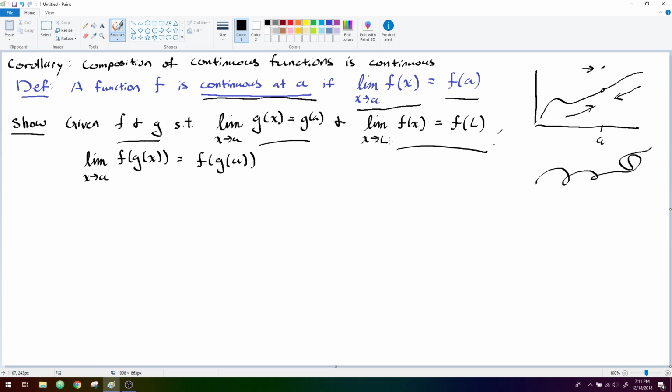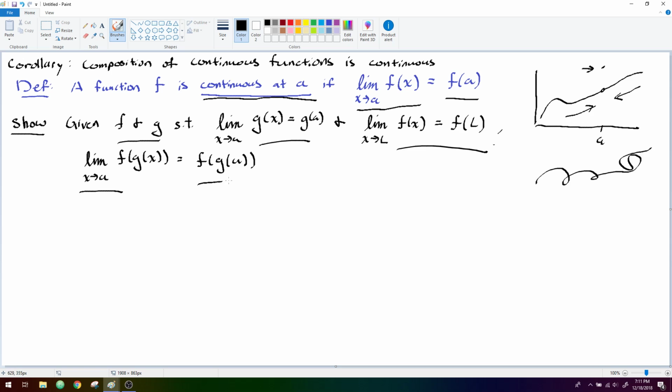And as x approaches L, f of x approaches f of L. Now, if we want to reason about what f of g of x approaches as x goes to a, we can actually prove that we're guaranteed that it also approaches f of g of a. So that the composition of these two functions is itself going to be a function which is continuous at a. And this is more or less going to be a one-line proof here.